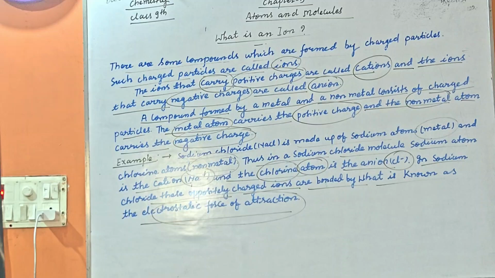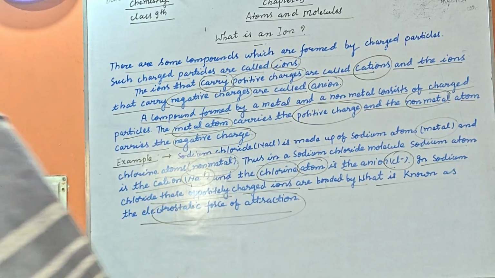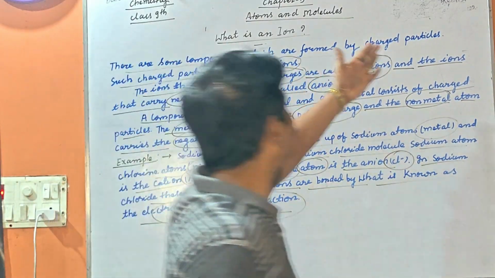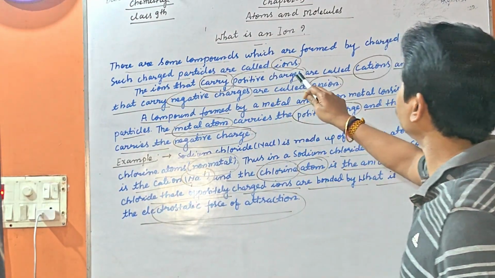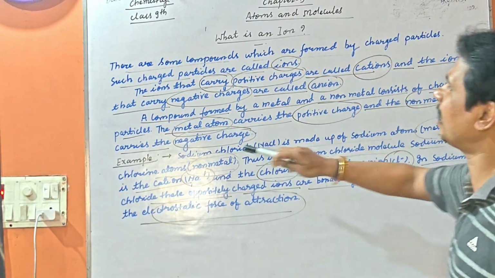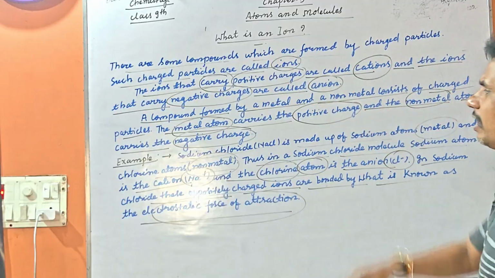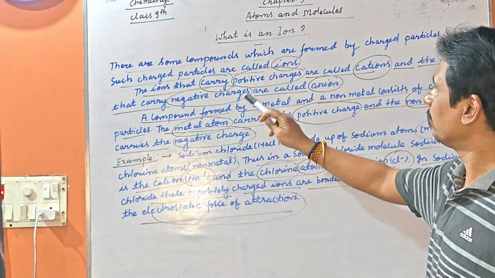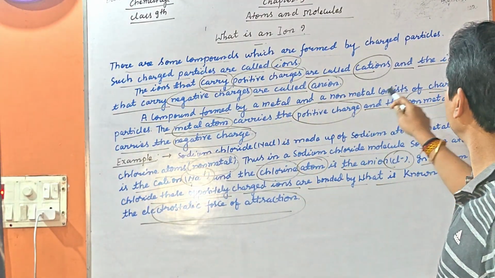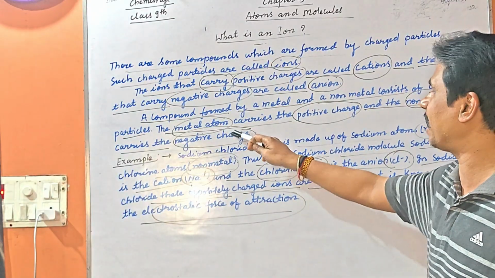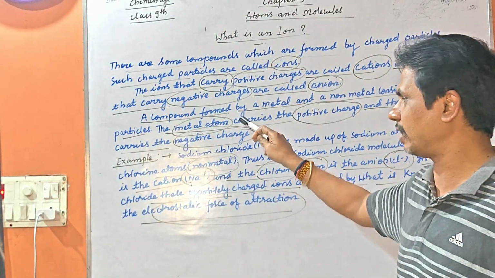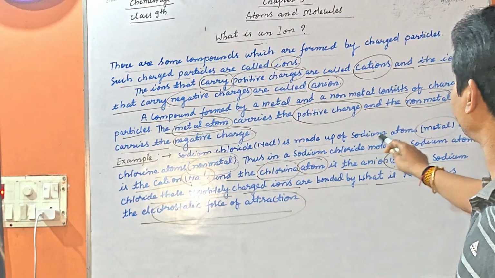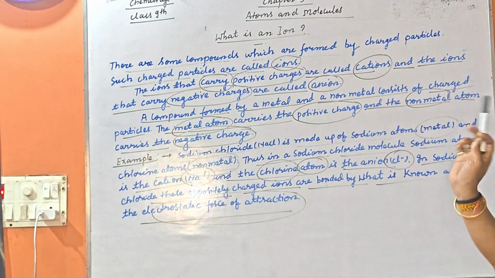There are some compounds which are formed by charged particles. Such particles are called ions. The ions that carry positive charge are called cations, and the ions that carry negative charges are called anions. A compound formed by metal and non-metal consists of charged particles. The metal atom carries the positive charge and the non-metal atom carries the negative charge. Sodium chloride, NaCl, is made up of sodium atom, metal, and the chlorine atom, non-metal.